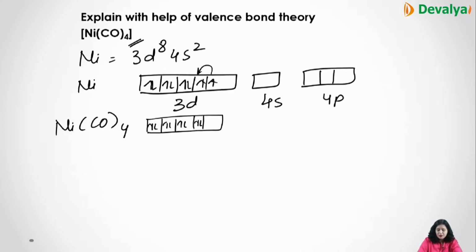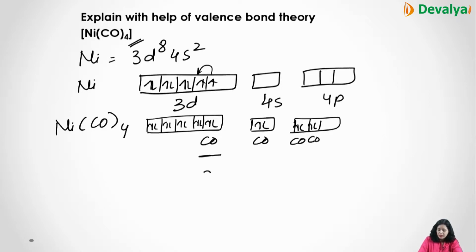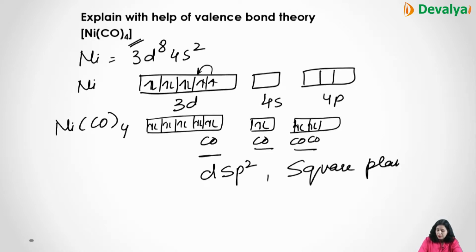So here you are left with one vacant d orbital, 4s and 4p. So one CO will give electrons here, second, third and fourth. So they are giving 1 in d, 1 in s and 2 in p, dsp2. Shape will be square planar, right? And because all the electrons are paired, it is diamagnetic.